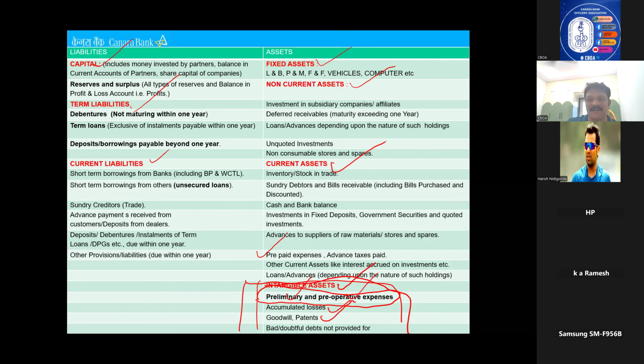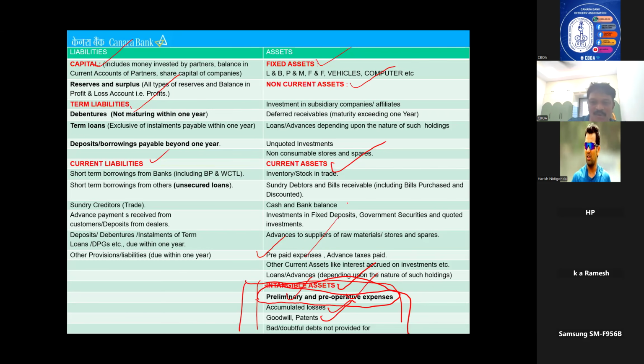Preliminary, pre-operative, the name itself says it: business not started. Before that, I've spent something for starting that business. For example, for licenses, approvals, I will spend some money on R&D. These are all called preliminary, before starting. Pre-operative, business has started now, pre-operations. All these are intangible. But prepaid is only paid, so it's an asset. For example, 1 month telephone bill you have paid earlier. It's a prepaid expense. That is an asset.